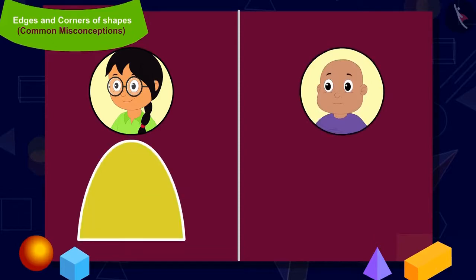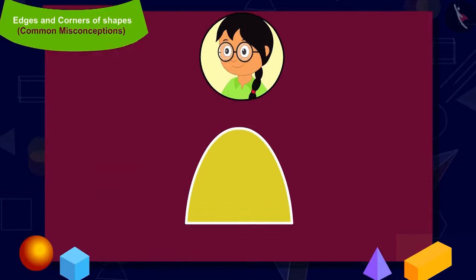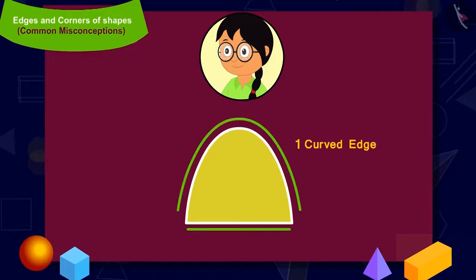This is Minu's shape. Children, can you say how many edges are there in Minu's shape? 2 edges. Perfect answer. Minu's shape has 1 curved edge and 1 straight edge.